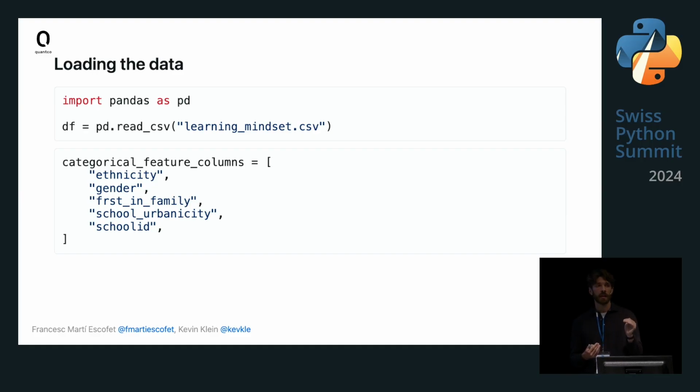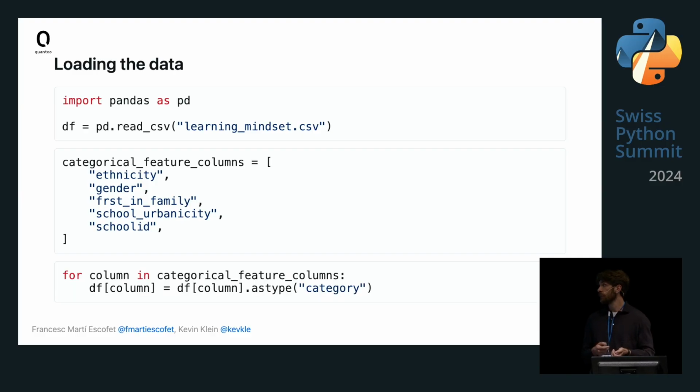Now, the next thing we do is to explicitly list all of our covariates which we want to be interpreted as categoricals, so not as numerical or ordinal features. You might be used to then, as a next step, doing some one-hot encoding or the like, and this is not what we will do. What we will do, though, is to cast these covariates or these columns into pandas category dtypes. So we will not one-hot encode.